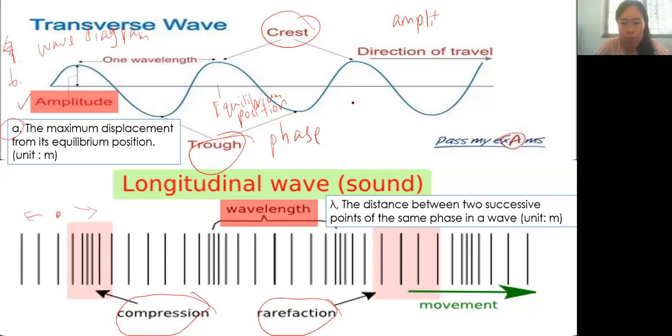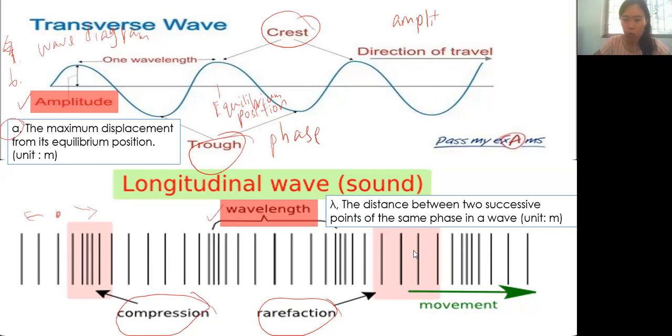Next, wavelength. This is the second term that you need to learn. Wavelength is the distance between two successive points of the same phase in a wave. Successive means that it's next to it. The unit is also measured in meter.